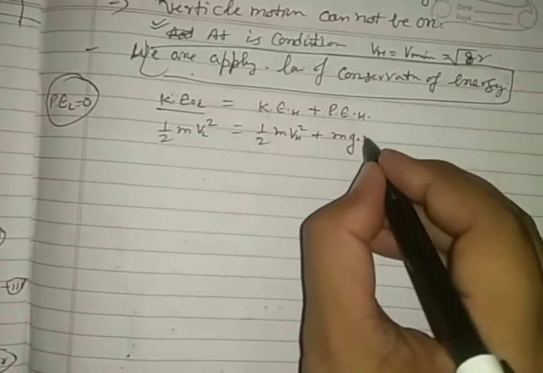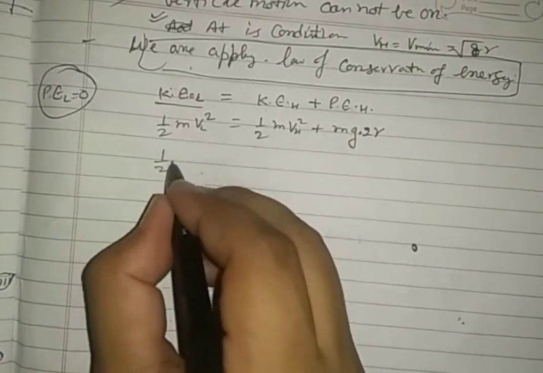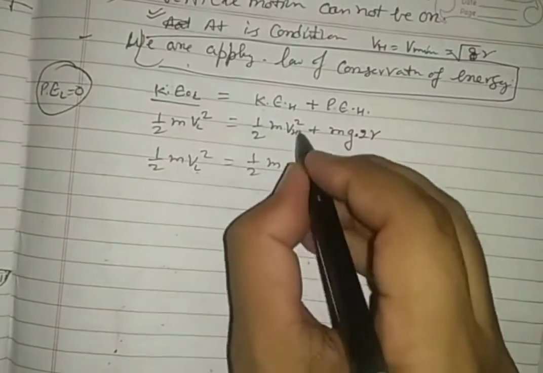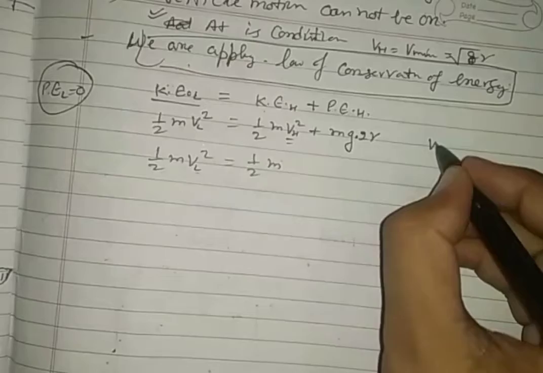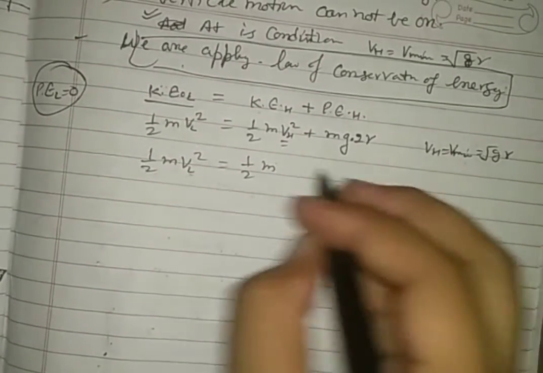So half m VL square is equal to half m times the minimum velocity, VH equal to V minimum equal to under root gr.